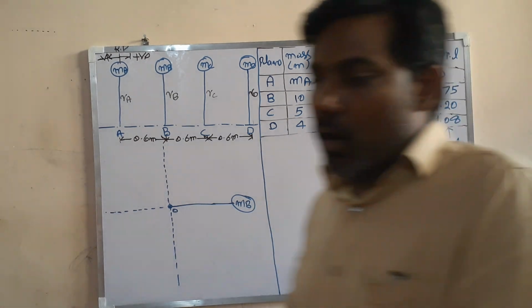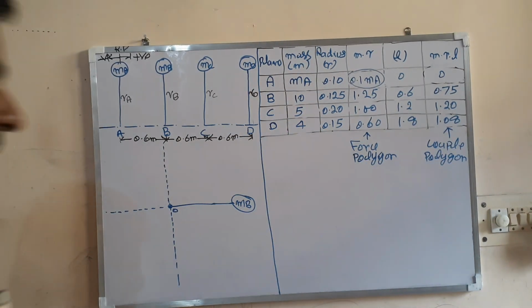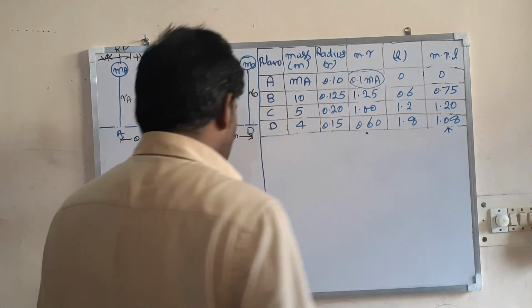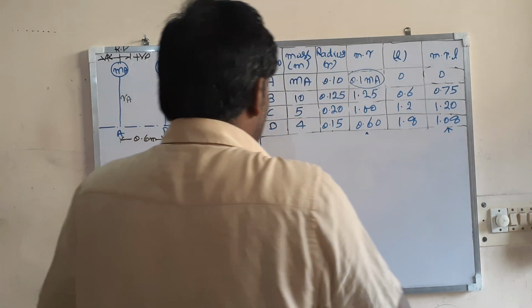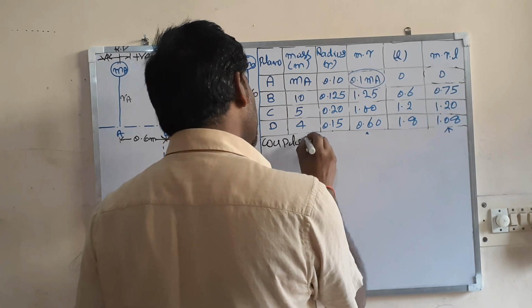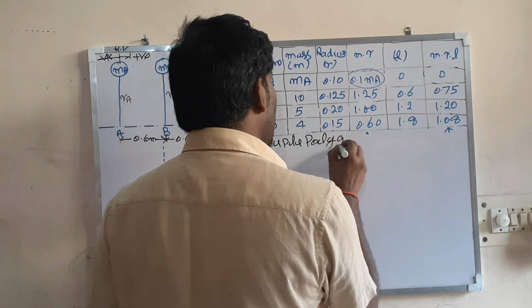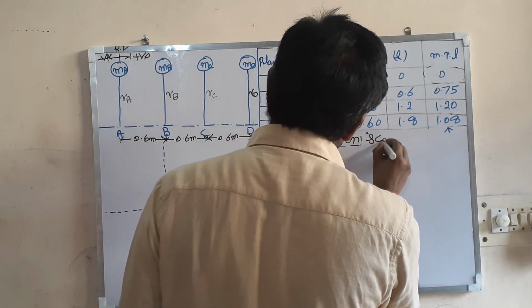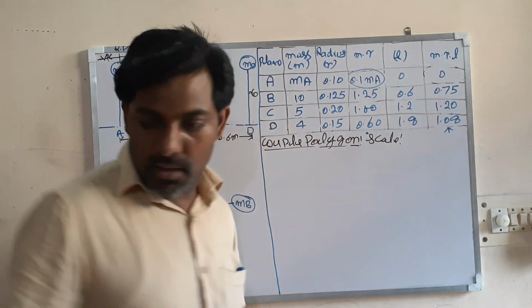So let us see how the couple polygon can be drawn without knowing the direction. First let us draw the couple polygon. First let us take some suitable scale.